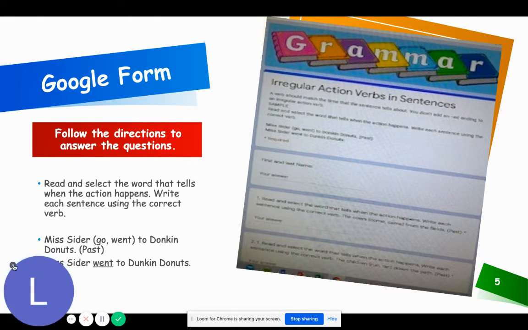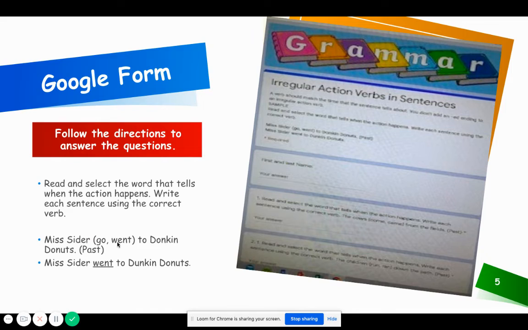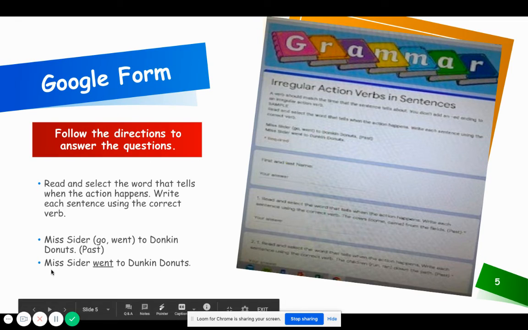For example, Miss Sider, and you see two verbs in here, go and went, right? Go is in the present, went is in the past tense. So let's write the sentence one more time. Miss Sider go or went to Dunkin' Donuts, but I want you to write it in the past. I put it in parentheses. So the right way to write this sentence will be, Miss Sider went to Dunkin' Donuts. That's what you guys are going to do.